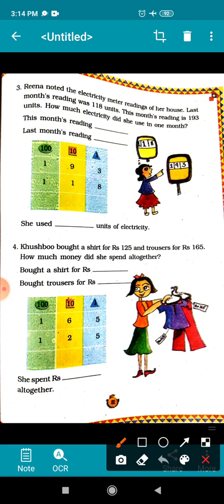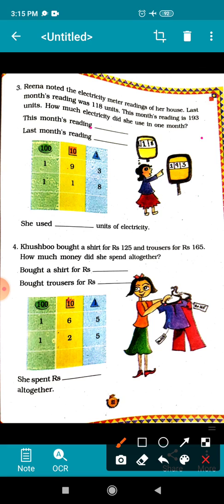Children, here Reena noted the electricity meter reading of her house. Last month reading was 118. This month reading is 193 units. How much electricity did she use in 1 month?